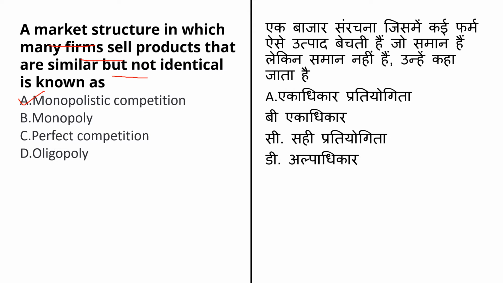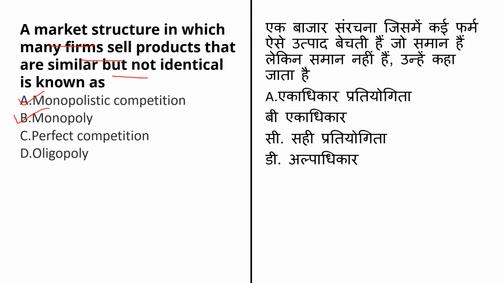Now what is monopolistic competition? Monopolistic competition is a type of imperfect competition in which many producers compete against each other but sell products that are differentiated from one another, and hence there is no perfect substitute. Second option here is monopoly. In a monopoly, there is only one seller and a number of buyers.